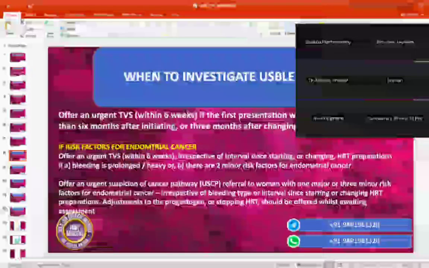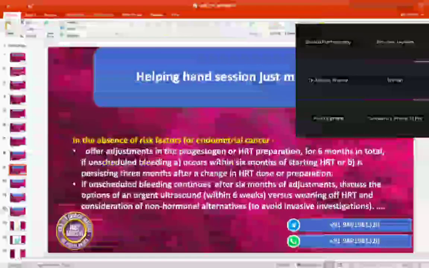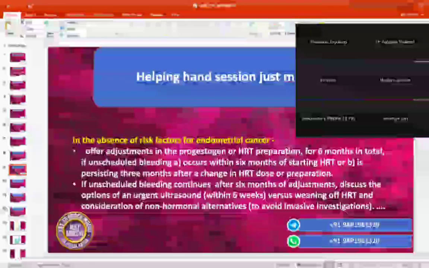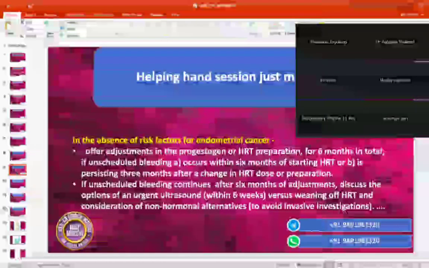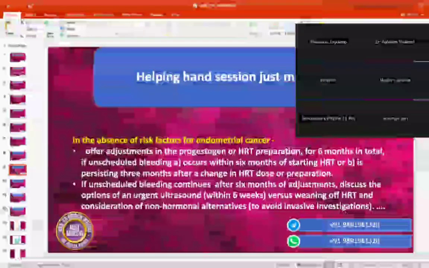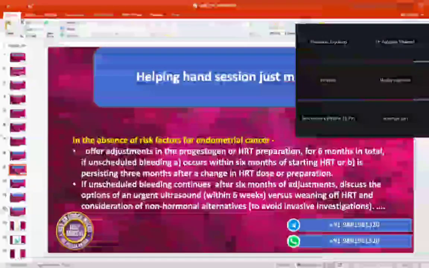So now I will speak in a simpler way so everybody can remember this. TVS will be offered within 6 weeks of start if there is unscheduled bleeding after starting HRT and it is more than 6 months duration, or when there is a change of preparation and it is more than 3 months duration. And in other cases, irrespective of duration, if there is any prolonged or heavy bleeding, or when there is an endometrial cancer risk factor.